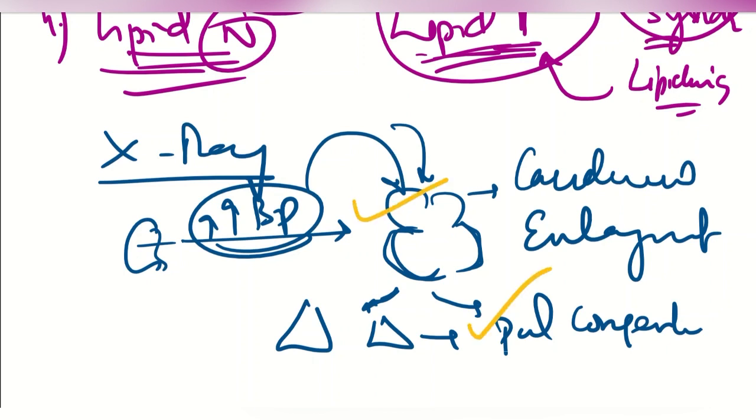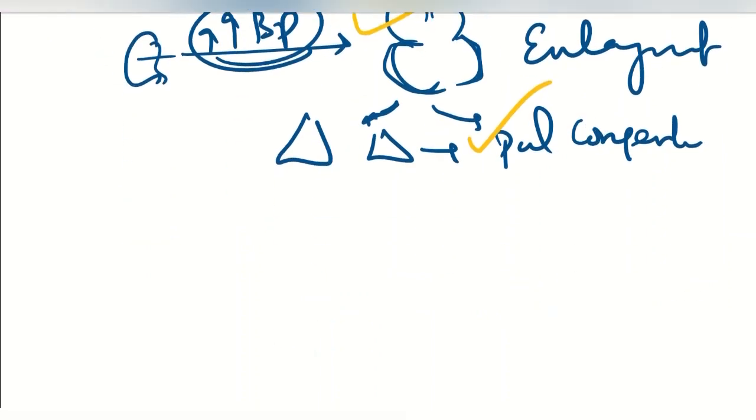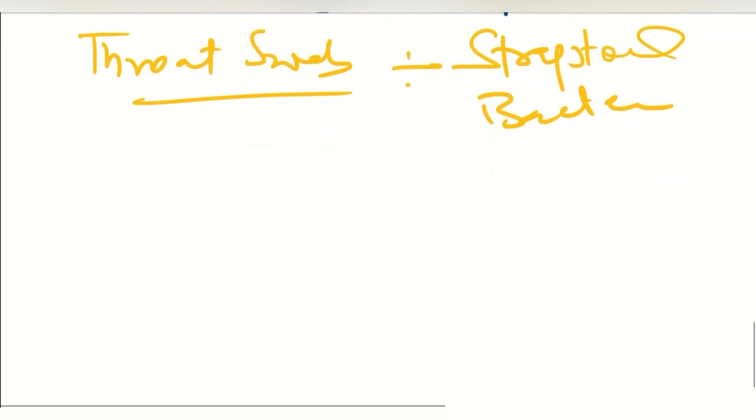Besides this, we can also do a throat swab to find the bacteria. We can do the throat swab to find the streptococcal bacteria which cause this infection. Besides this, we can do some other tests to diagnose other causes of acute glomerulonephritis.